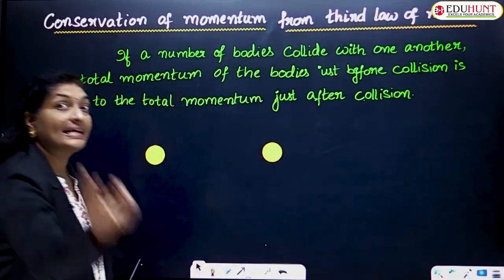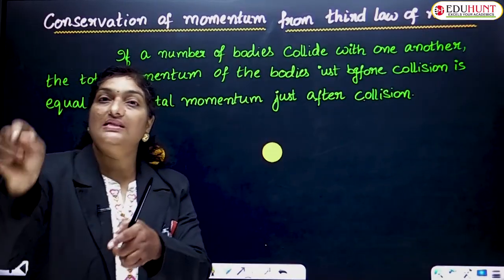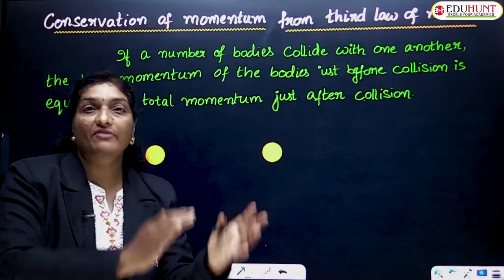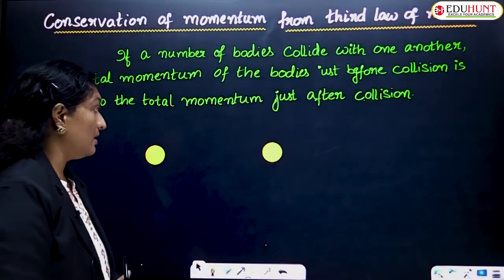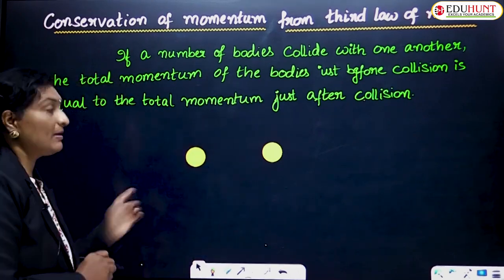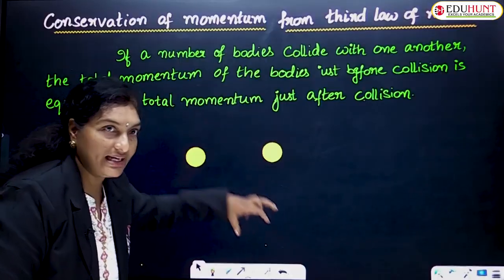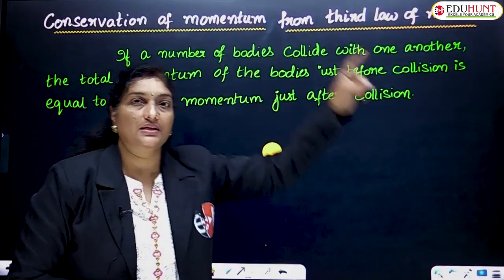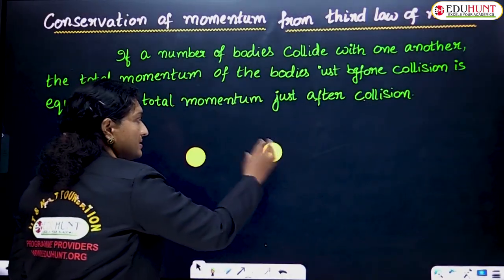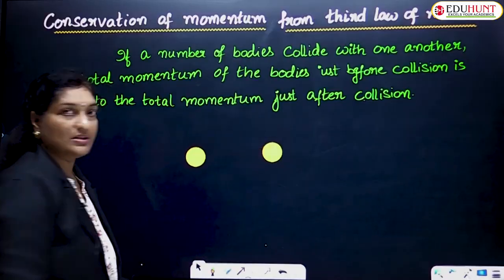Okay, that means it gains some velocity. Earlier it was at rest, now it is moving with a certain velocity. Its velocity increases from 0 to a certain amount, whereas the velocity of the first body decreases, because of the collision. Initially, the second body was at rest, the first body was moving.